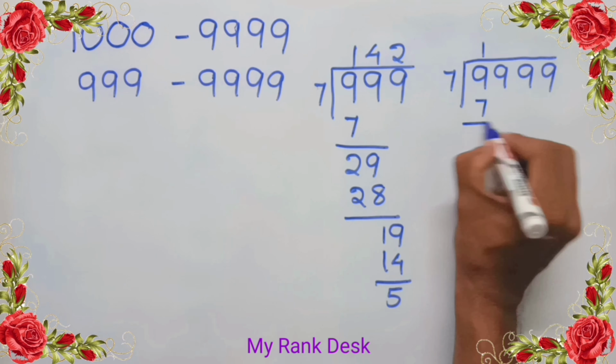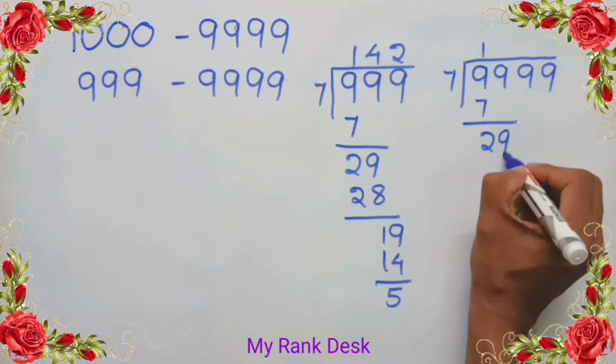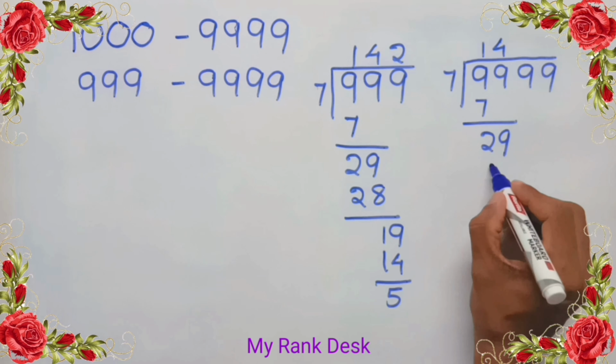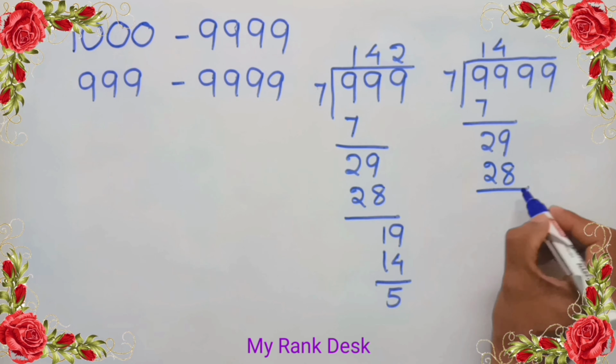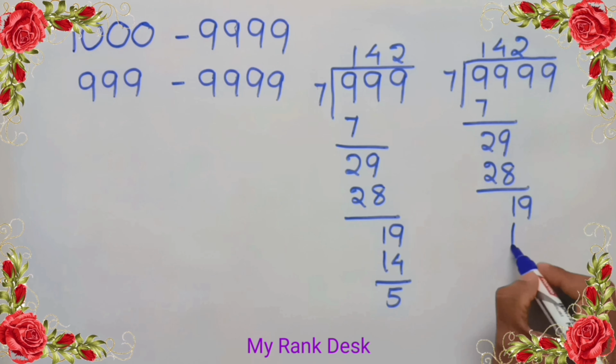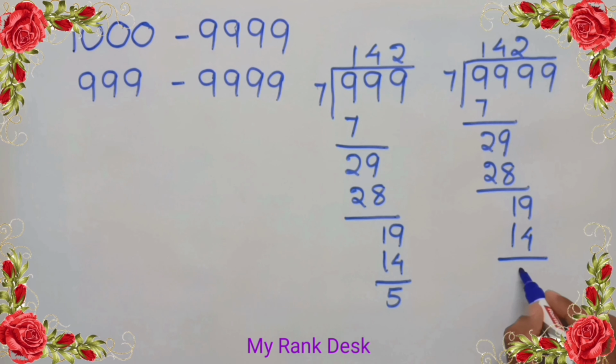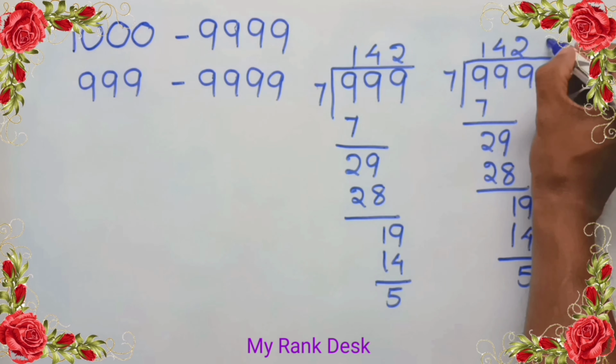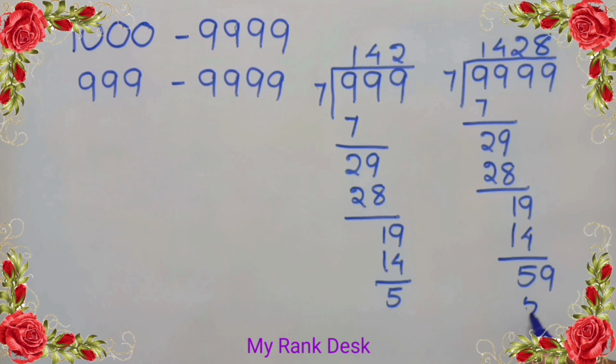177, remainder 2, drop down 9. 4728, remainder 1 and drop down 9. 2714, remainder 5, drop down 9. 8756, remainder 3.